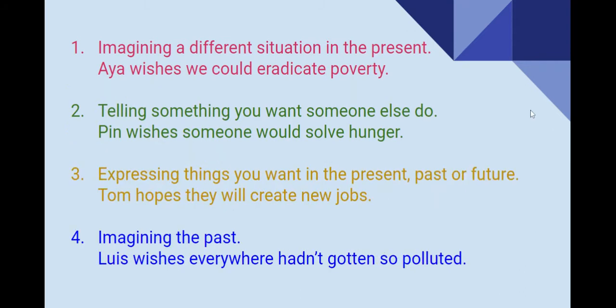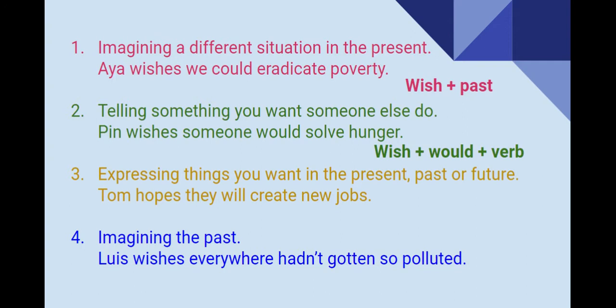So, when we are imagining a different situation in the present, we're going to be using wish plus the past tense of a verb. For example, Aya wishes we could eradicate poverty. When we're telling something you want another person to do, then you're going to use wish plus would plus verb. Pin wishes someone would solve hunger.